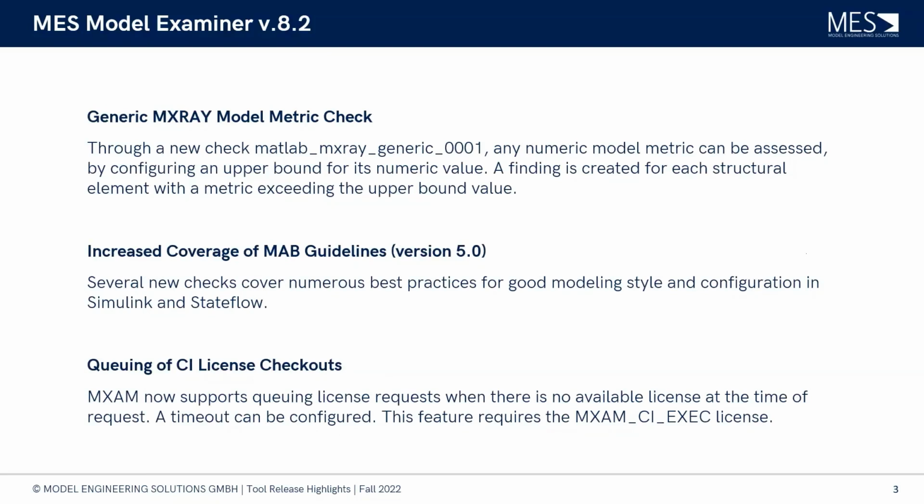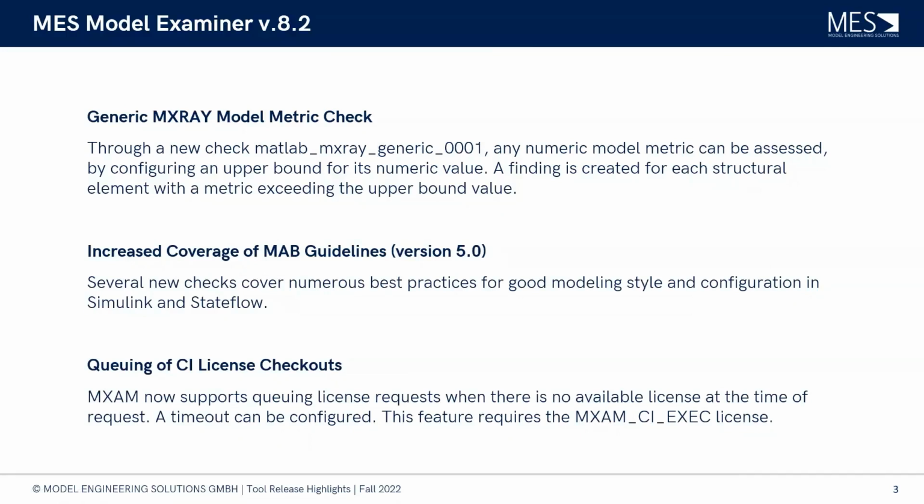And in this scenario, sometimes our users reported that if multiple engineers push models at the same time, or maybe one engineer pushes a lot of models at the same time, and those analyses should be run in parallel, so there is not such a long wait time for the developers, this could sometimes lead to a bottleneck with the amount of available MXAM licenses on the remote platform. So for this purpose, we implemented this new feature, which now allows the MXAM instance to enter an idle state if there's no license available, and it will be queued up and get priority on the next available license on the license server.